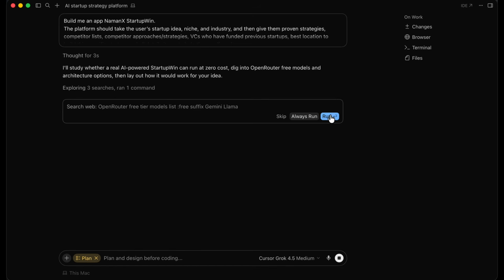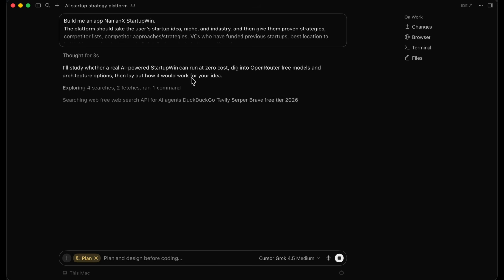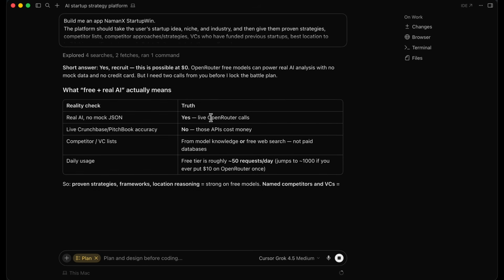So I'm just going to say run. All right, so it says it'll study whether a real AI-powered startup win can run at zero cost, dig into OpenRouter free models and architecture options, and then lay out how it would work for your idea, which is exactly what I wanted. I want Cursor Grok 4.5 to lay it out for me so that I can understand it. All right, so let's just wait for it to move forward. So you can see it's going to all of these different sites, it's searching for all of the options that we have, and it's going to do all of its research and then come back to us.